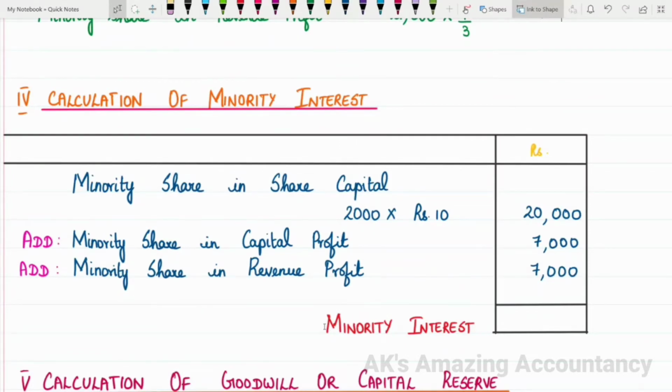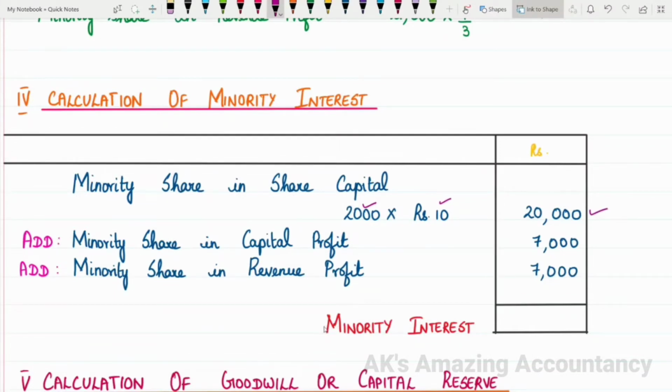So let us see how much is the minority share in share capital. Actually, S Limited had 6,000 shares. You can refer to the problem for this. Out of those 6,000 shares, H Limited invested in 4,000 shares of S Limited. So 6,000 minus 4,000, 2,000 shares are held by minorities, namely the outsiders. So minority share in share capital will be 2,000 into 10, which will give you 20,000.